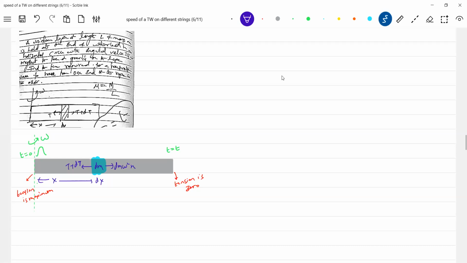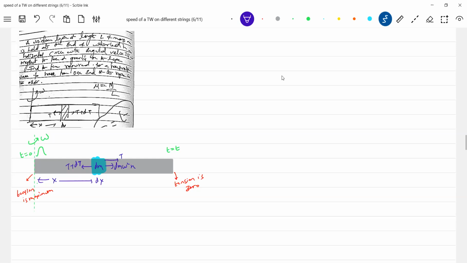I assumed a small element. Let the mass of that small element be dm. So dm omega square x. Then T plus dT. One more I'm missing, so here it should be T.